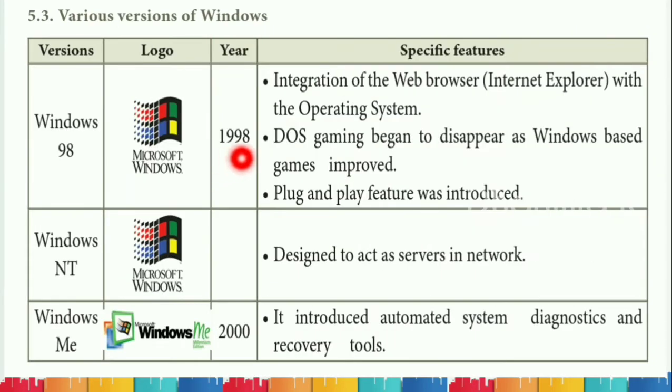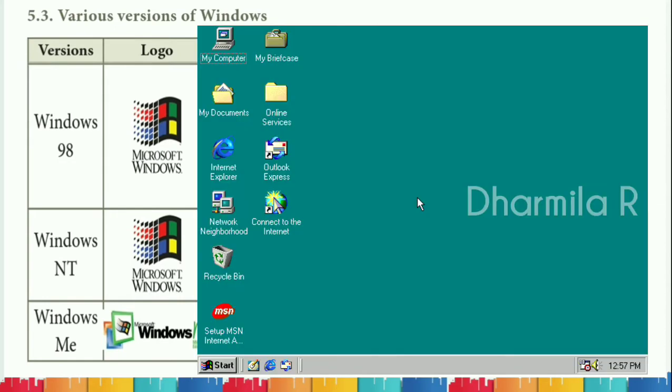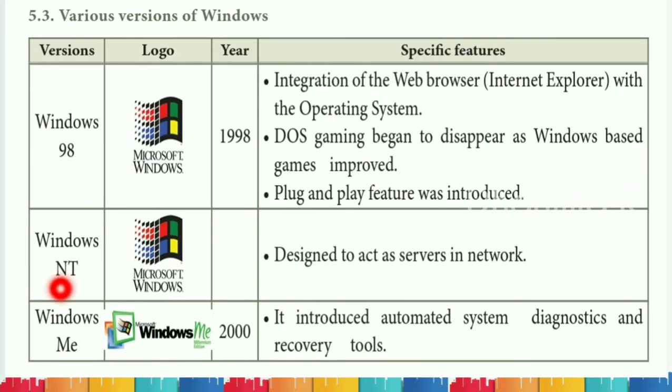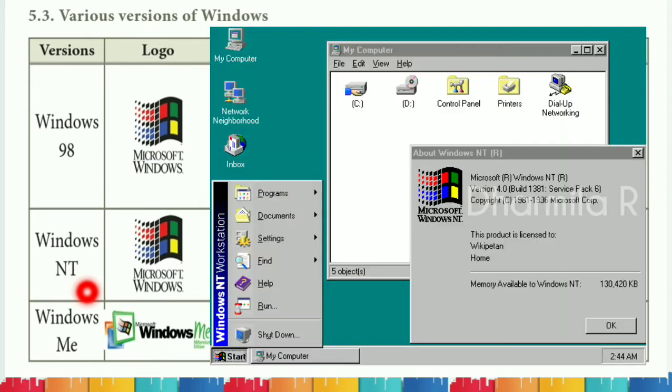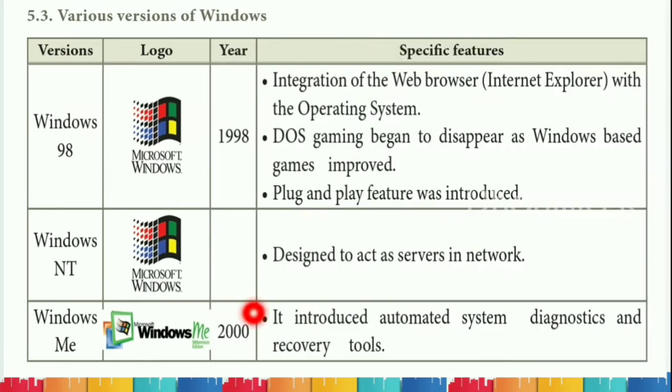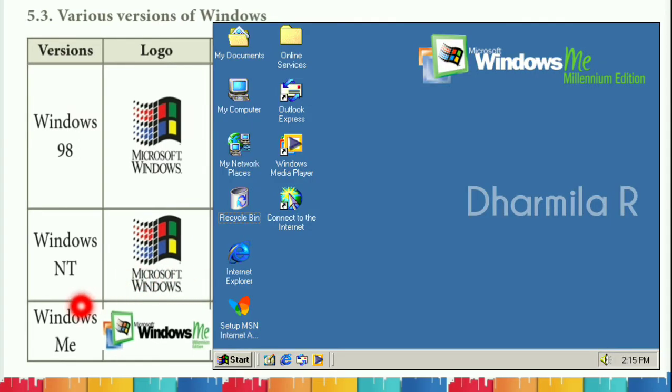In the year 1998, they introduced Windows 98 operating system. It was the successful and popular operating system of Windows. So along with this Windows 98 operating system, we got web browser and Windows based games. All these were added features of this Windows operating system. And later they introduced Windows NT. NT means new technology. It was designed to act as the servers in the network. And in the year 2000 they introduced Windows Me. It was used as the recovery tool.